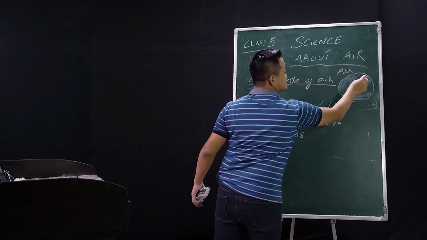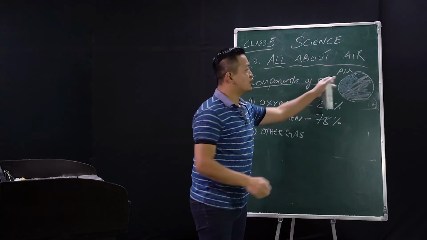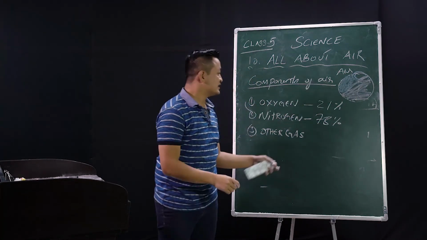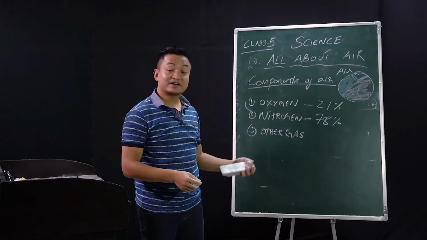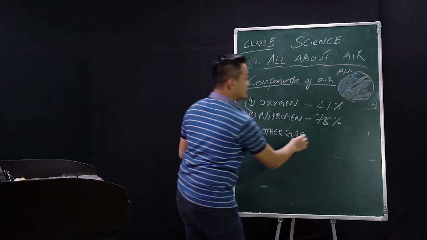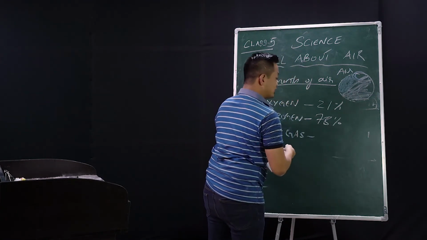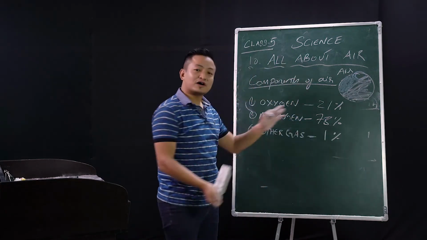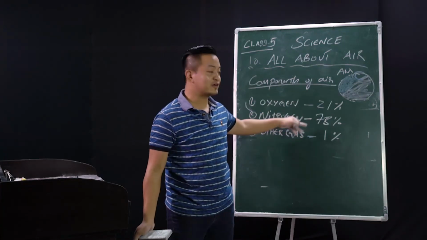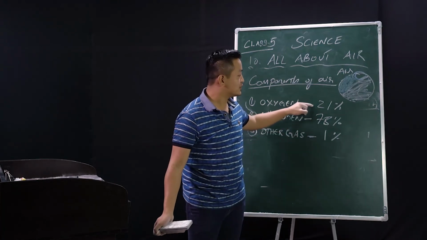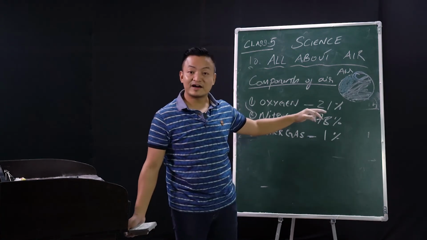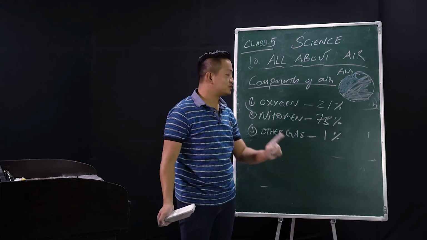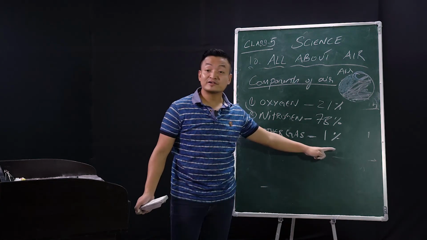The small portion left is for the other gases. You count, students: 78 plus 21 is 99. Now we are left with 1%, and that 1% is for the other gases.